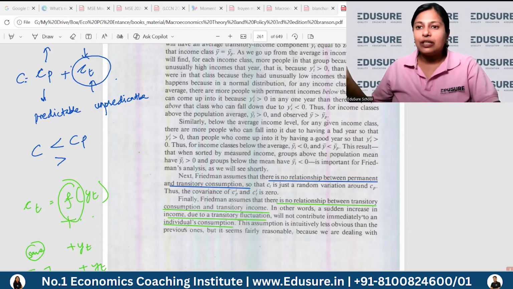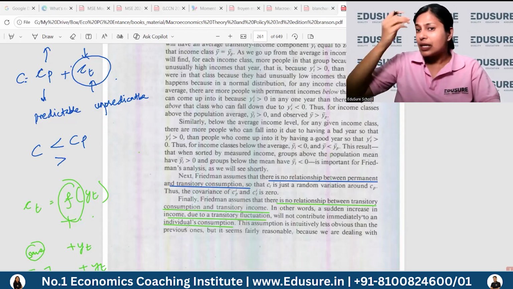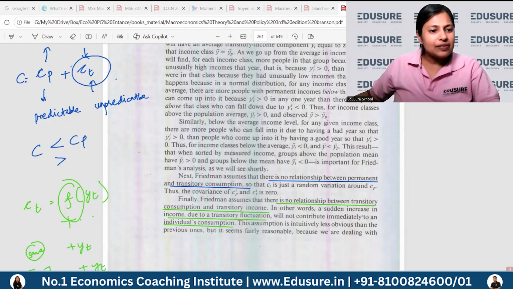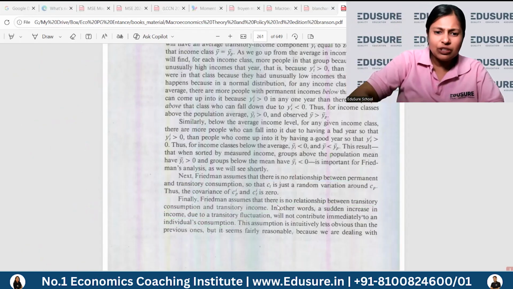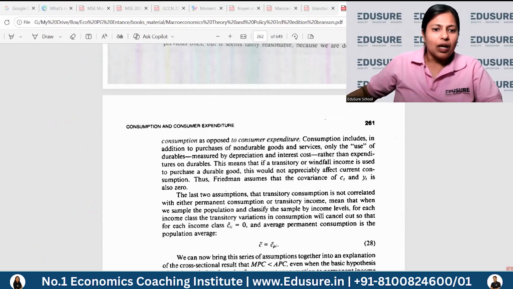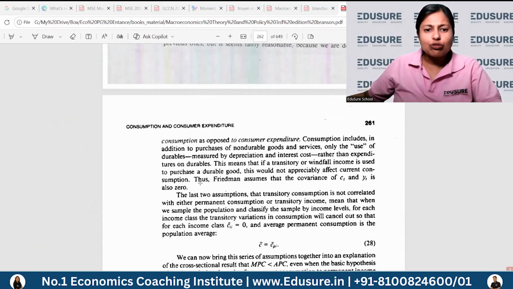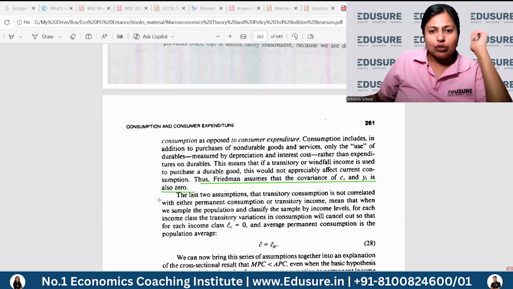Okay, that the year you have a large transitory income, you are going to have a large consumption. It's not really that case. So that is why he says that it is not a predictable function. So it's not a function. So he says that the covariance of that is also zero. It may be, it may not be also. You can't predict it, so it's not a function. Okay, so